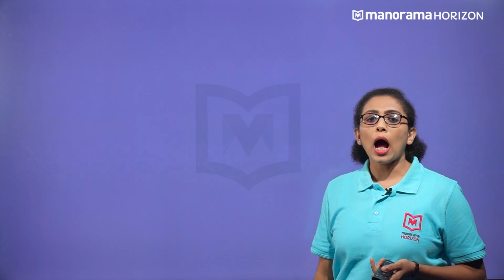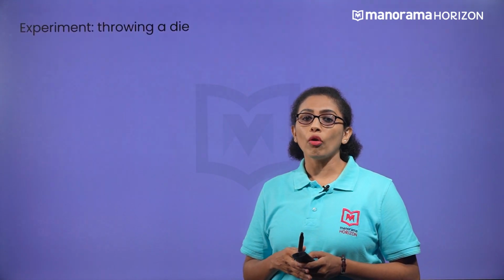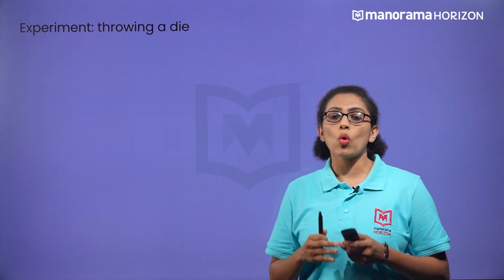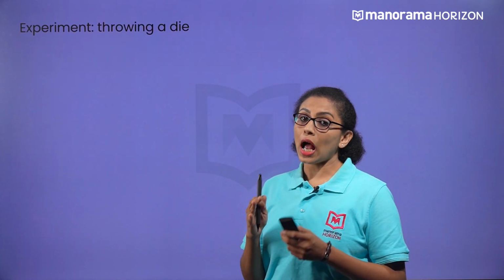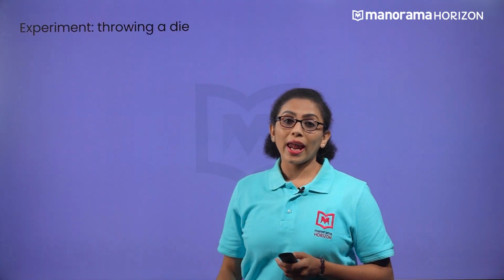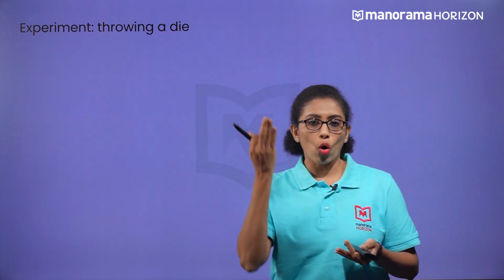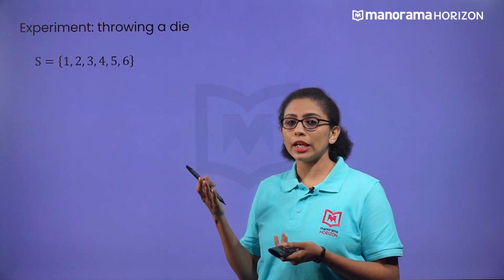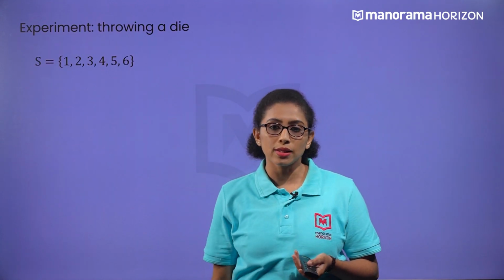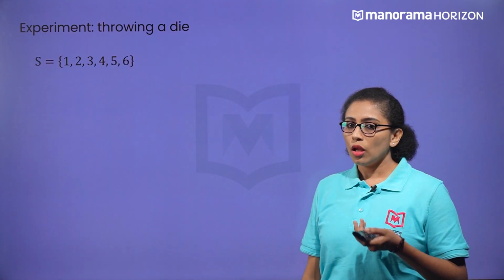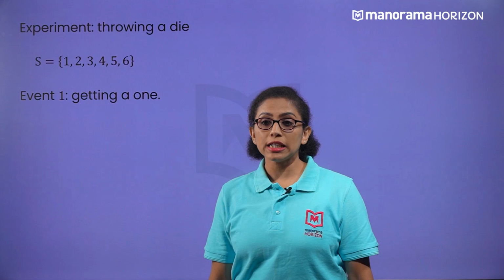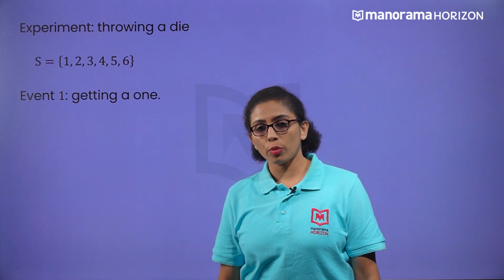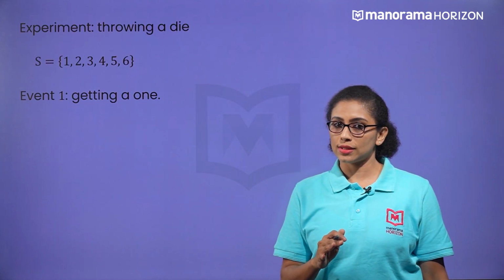Now we can look at how to compute the probability of equally likely outcomes. Here also a very good way to understand this is by looking at the outcomes of throwing a die. Assume a die is thrown. What will be the possible outcomes? You will get 1, 2, 3, 4, 5, 6 as a sample space. And here's the first question. What is the probability of getting 1? Here 1 occurs only once. So the probability of 1 is 1 by 6.